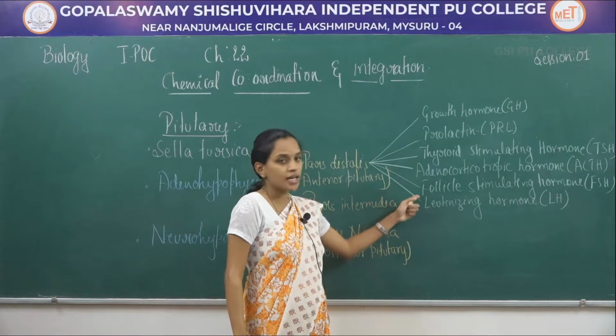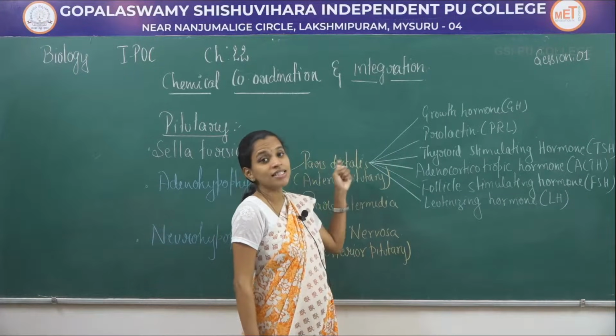So these are the 6 different types of hormones which are produced from pars distalis.